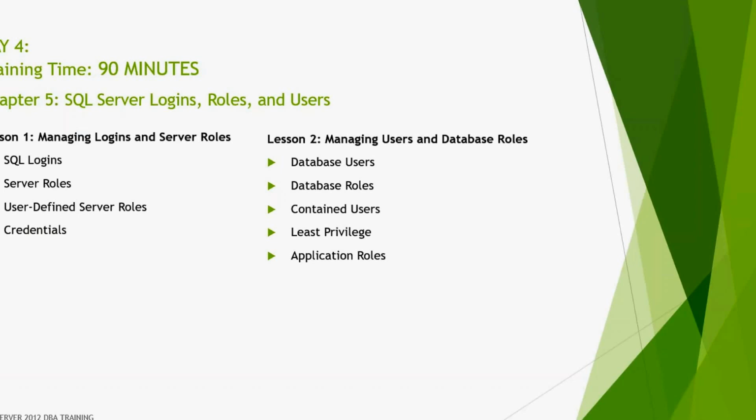So server level roles, database level roles, and the schema level roles, what are the password expiry, how will you reset the password, how will you change the password, all these things will be there. And the new feature introduced in SQL 2012 is the contained user feature. We will cover that with the contained database.